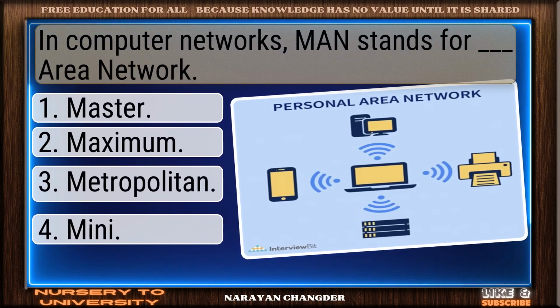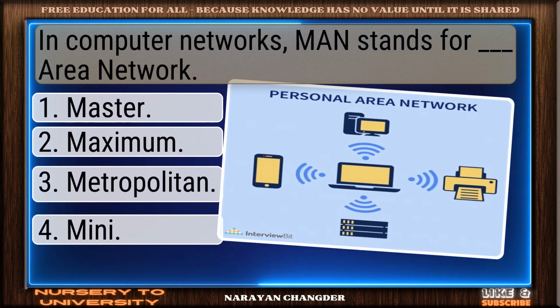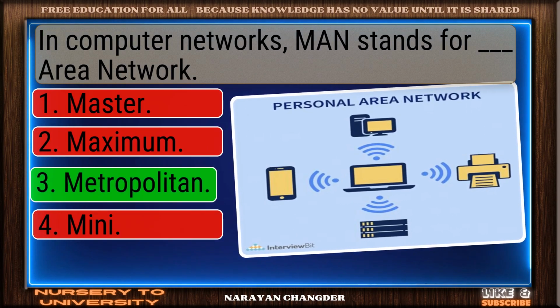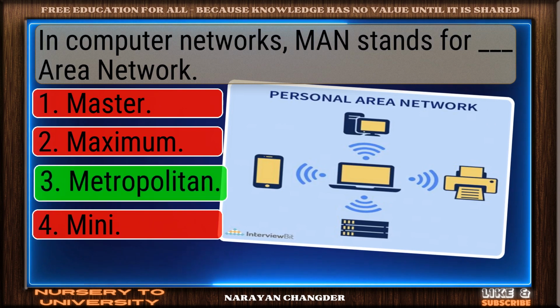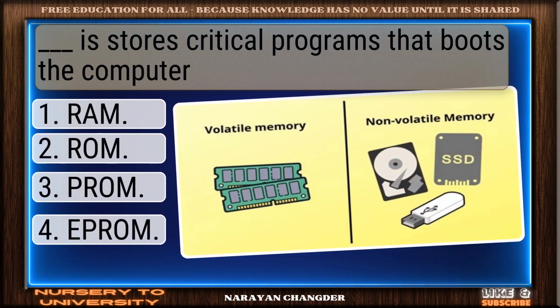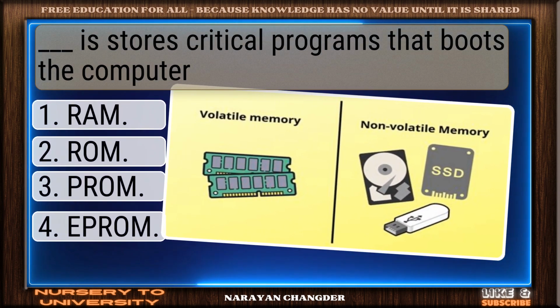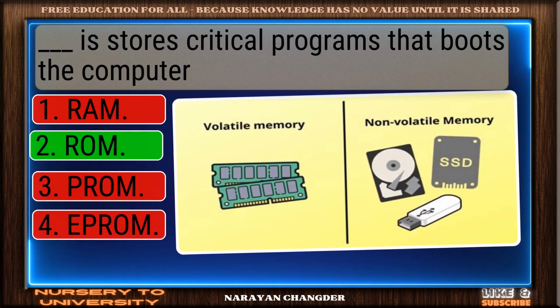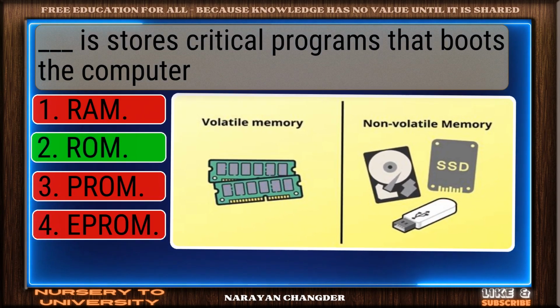In computer networks, MAN stands for ___ area network. Excellent choice. Metropolitan is right. ___ stores critical programs that boot the computer. Right again. ROM is valid.